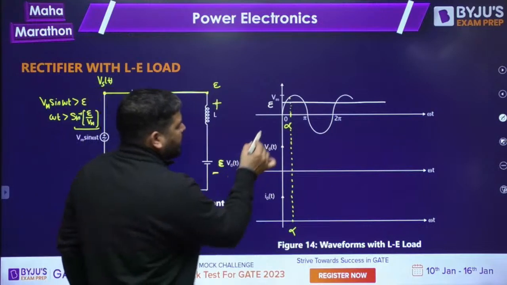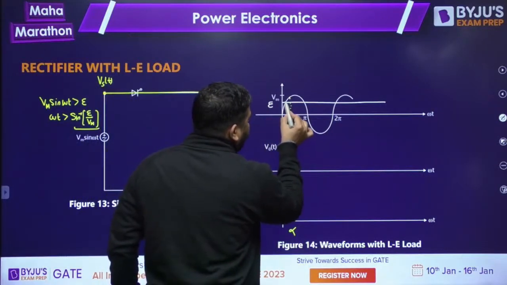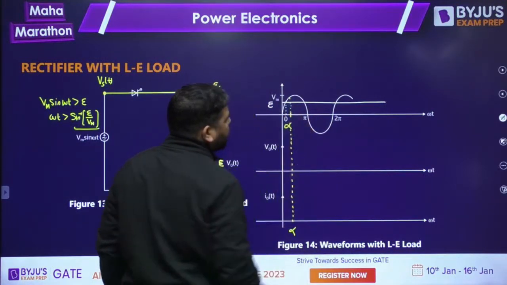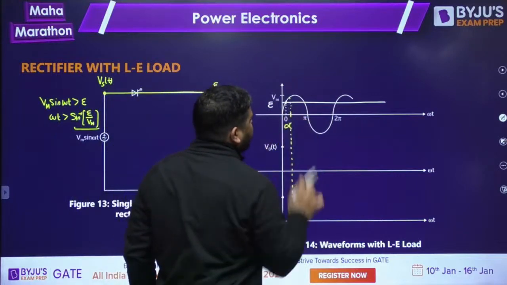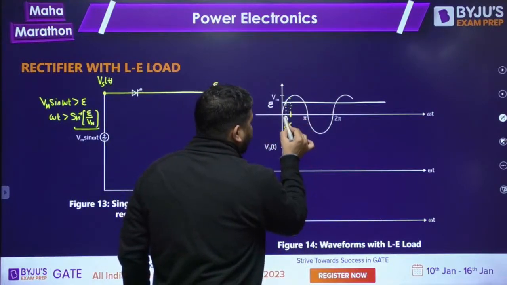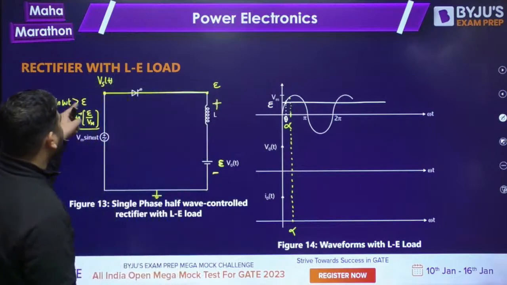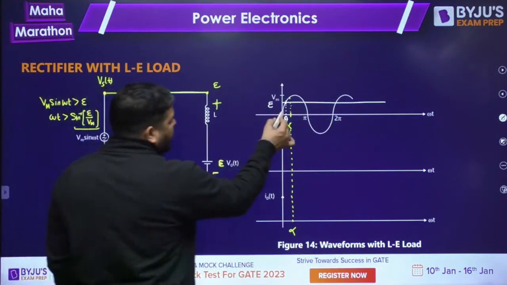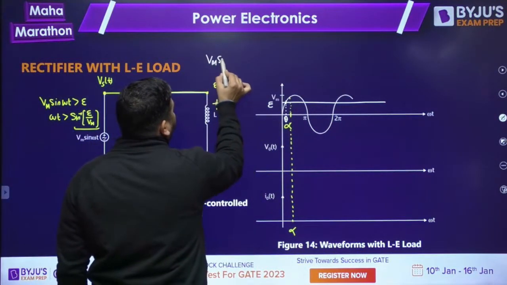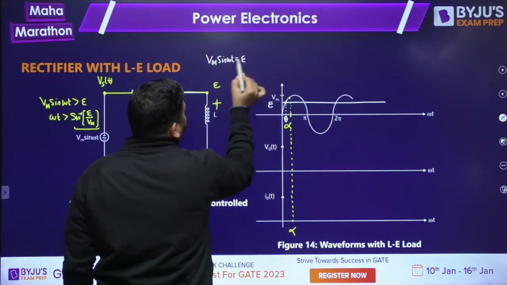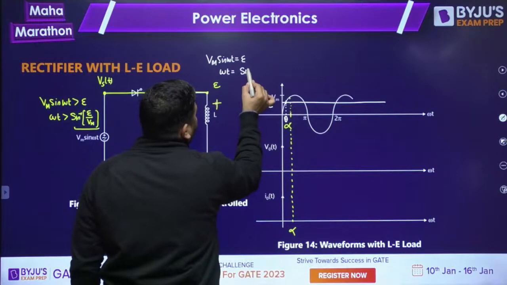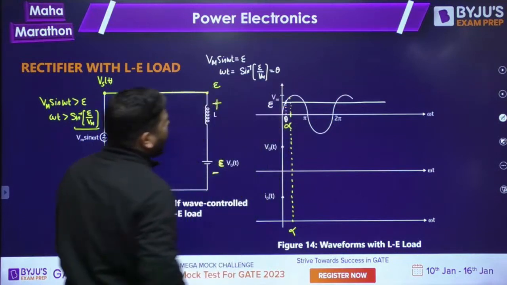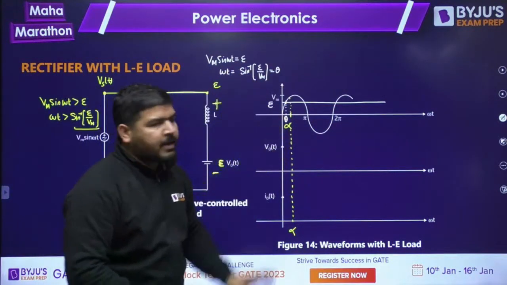So you can see that supply voltage is equal to E at this instant. This instant I call theta. So Vm sin omega t is equal to E. So alpha has to be greater than theta. How to calculate this theta? Put Vm sin omega t equal to E and calculate this omega t. Omega t is equal to sine inverse of E by Vm. This I call theta. So alpha has to be greater than this theta.